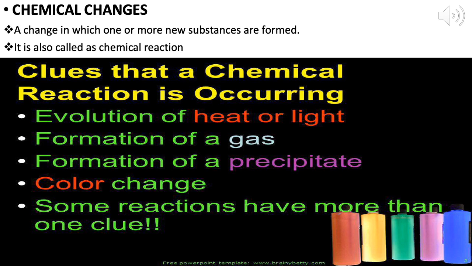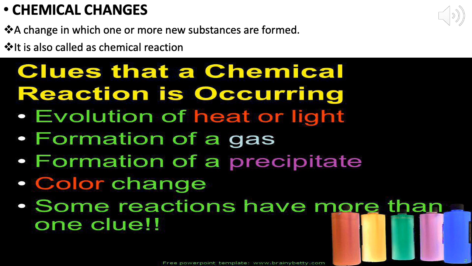Some clues which will confirm that a chemical change is going on are evolution of heat or light, formation of a gas, formation of a precipitate, color change, sometimes sound is also produced, and sometimes a change of smell may take place. All these confirm that a chemical change is going on.